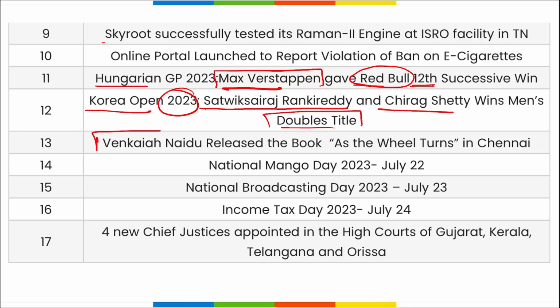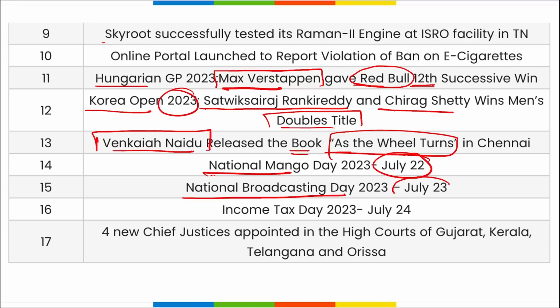Then M. Venkaiah Naidu sir, the former Vice President of India, has recently released a book in Chennai. The name of the book is As the Wheel Turns, and this book is authored by Ranjit Pratap. National Mango Day is observed on 22nd of July.